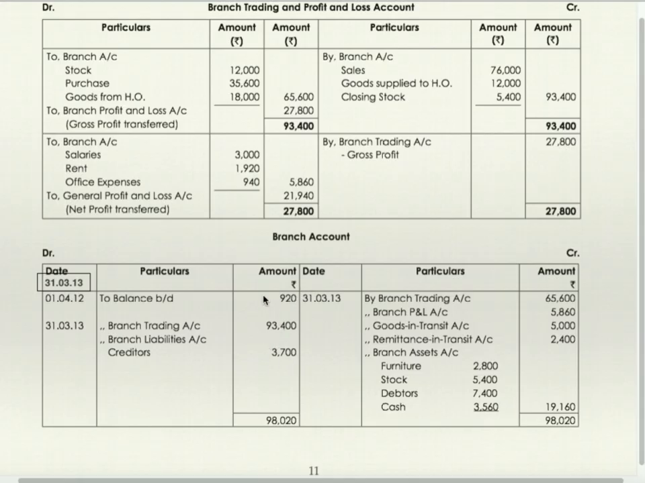Opening balance 920 is given. This balance is here. The date is wrongly printed. It is 31st March 13. Balance 31st March 13 is 920. Then on 31st March 13, we have recorded all the transactions incorporating branch income, expenses, assets, and liabilities. And as per first method, your branch account matches, branch account tallies.